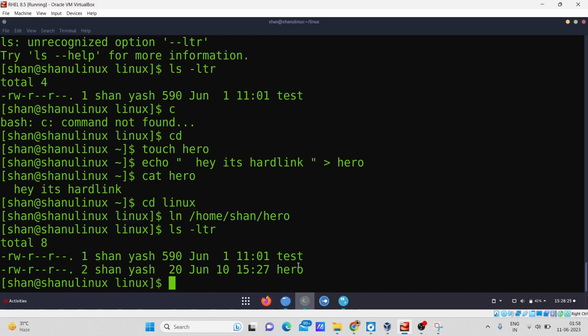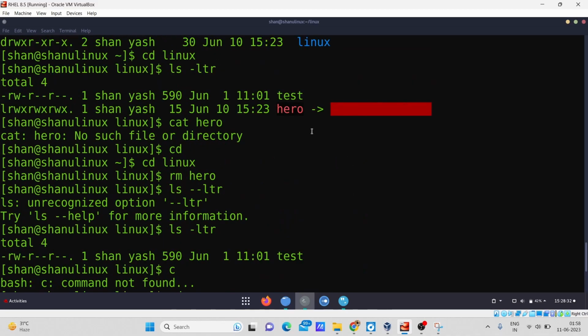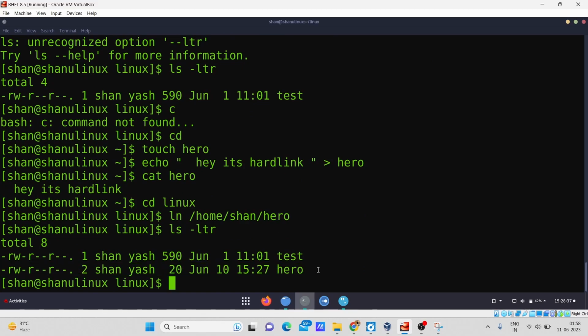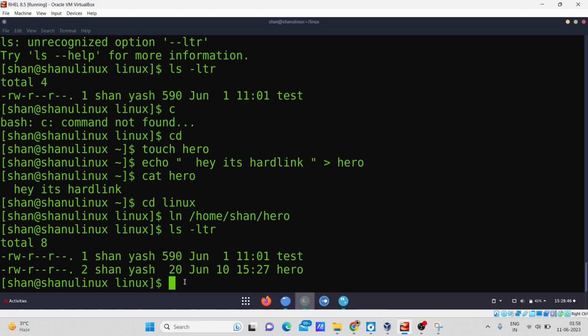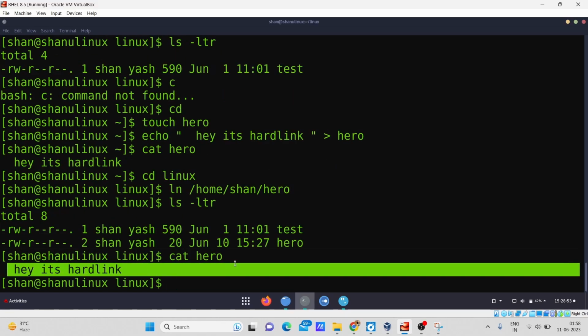So yeah, you can see the file has been created here, but it is not showing the same thing which was showing in the soft link, because that is the main difference between them. When you create a hard link and you run the ls -ltr command, it won't show you the link like a soft link, because it represents it as a simple normal file. But I will show you with the command cat that the link has been created. You can see that the link has been created, because when I typed the command cat in my Linux directory, it shows me the same content which I had added in my home directory.